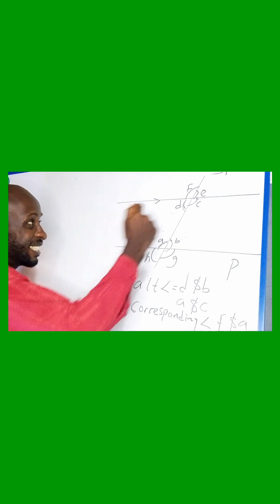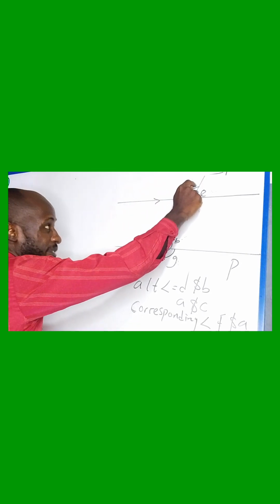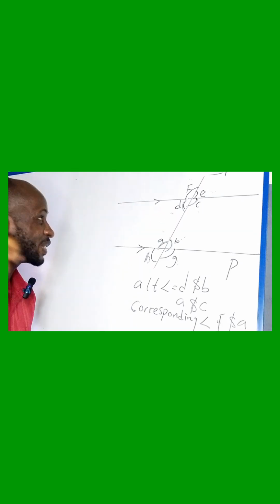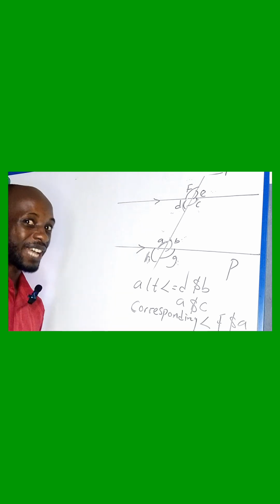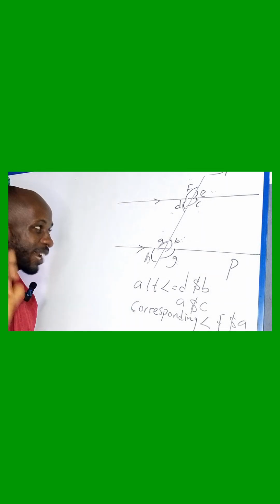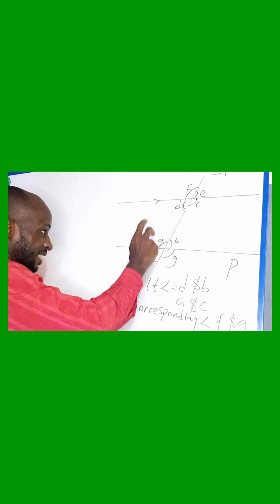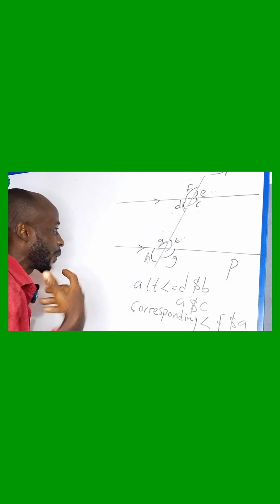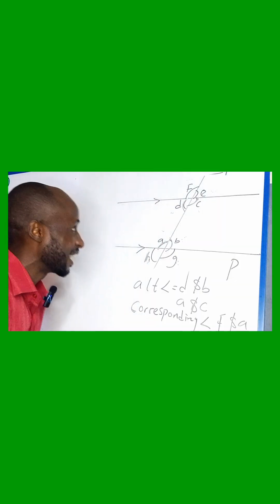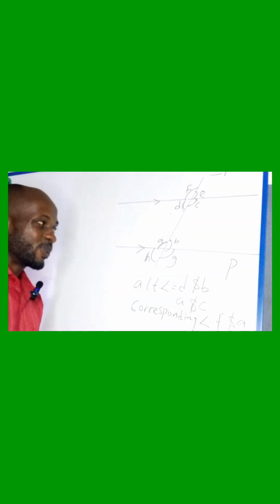Don't forget that when angles are not corresponding, like here, F and A is corresponding, that means they must add up to give you 180. They are supplementary. Get that? When it's not corresponding, it will add up to 180. Like here and here, they are corresponding. But these two, F and D, are not corresponding. It will give you 180 when you add them together. F and H are not corresponding, so they give you 180 when you add them together.